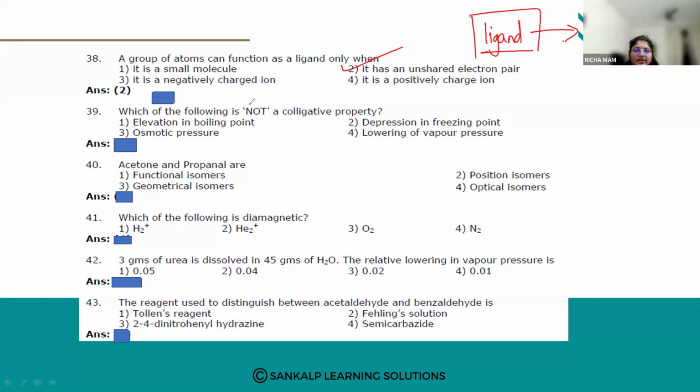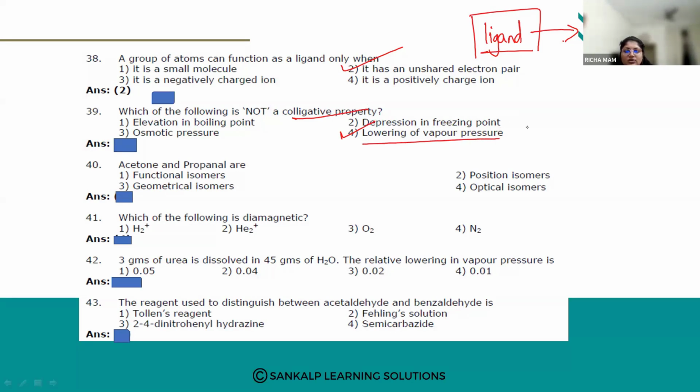Okay, fine. Next one, which of the following is not a colligative property? First one, elevation in boiling point. Second one, depression in freezing point. Third one, osmotic pressure. And fourth one is lowering of vapor pressure. Which is not a colligative property? It is lowering of vapor pressure. Elevation in boiling point, depression in freezing point, osmotic pressure, and relative lowering of vapor pressure are the colligative properties.